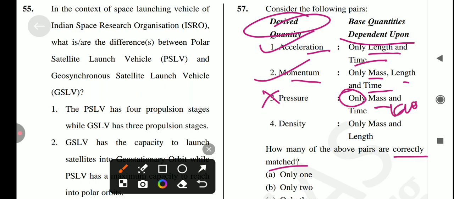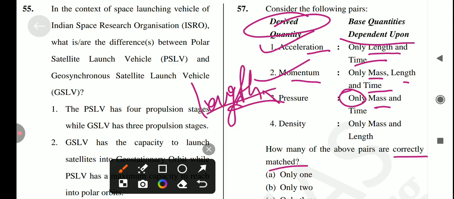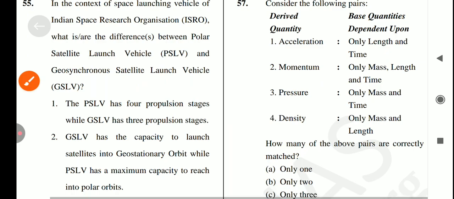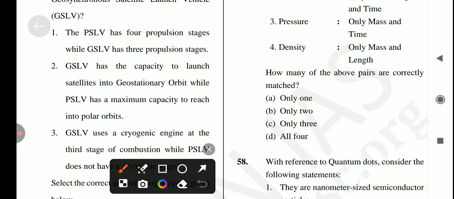Okay, which is mass, length and time. So the second, third statement is incorrect. Next is density, only mass and length. Yes, it's a correct statement. So the answer for this question is option number C, which is only 3 is correctly matched.